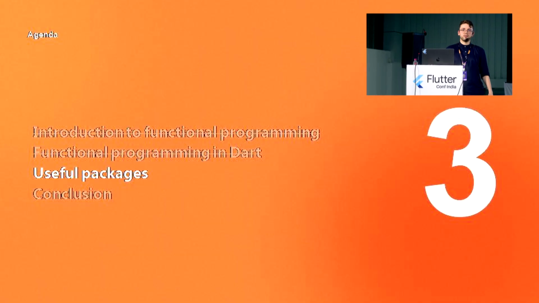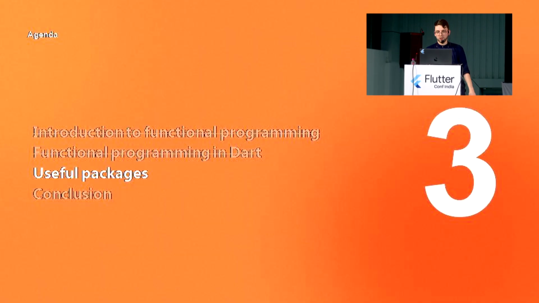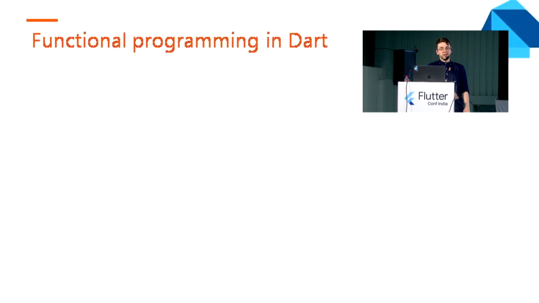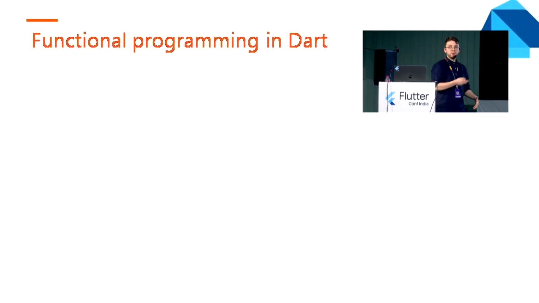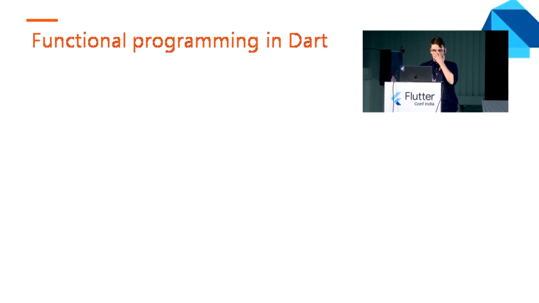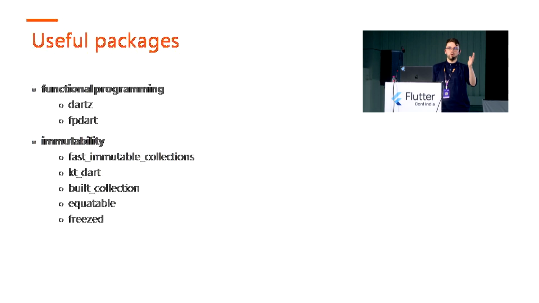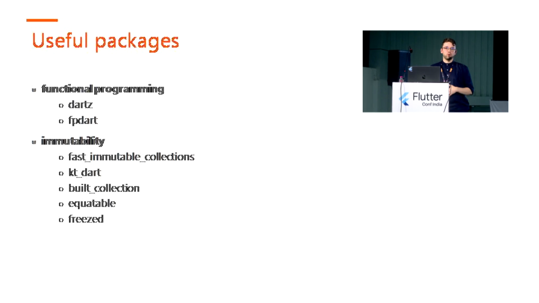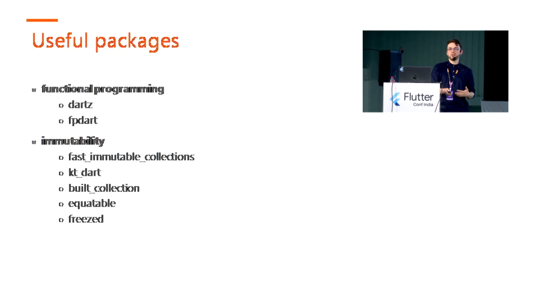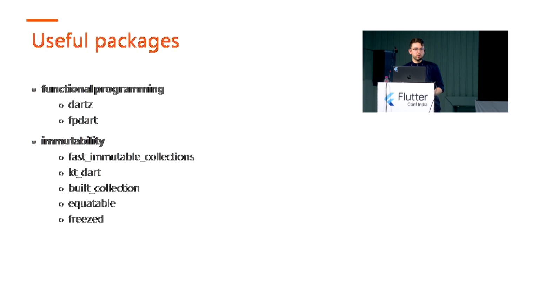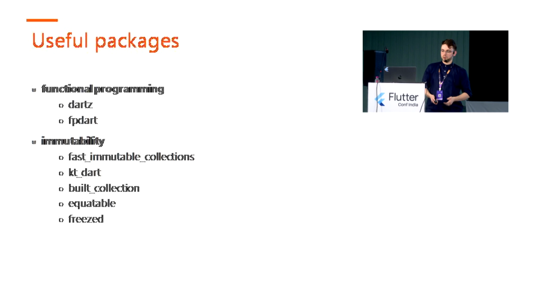But we will solve it together. Let's take a look at what kind of packages we can use to support it. For useful packages, when we are talking about functional programming, dartz and fpdart are the mandatory options. But if you just want to focus on the immutability side, then the fast immutable collections can also be handy, or the freezed package can be used for creating copyWith functions for our classes.